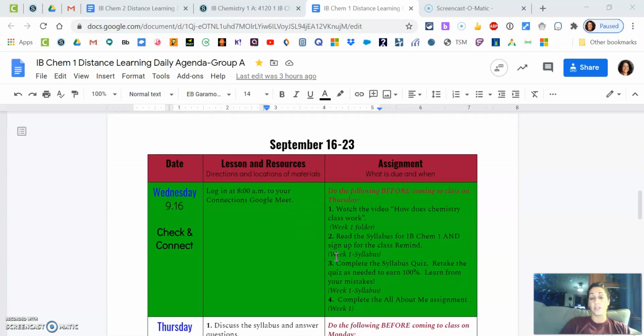So here's what our agenda looks like. And every class should look very similar. It won't be identical, but similar. And I want to explain how I laid it out on mine for you. So Wednesday is the first day of this week. Remember, we're doing like a Wednesday to Wednesday. The next Wednesday is when the week starts over. So all assignments and things for this week are due Wednesday next week, the 23rd at 7 a.m.